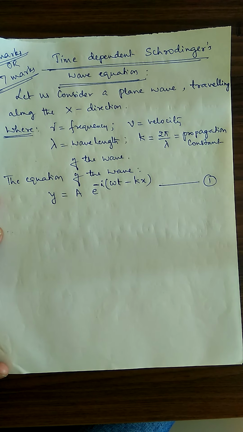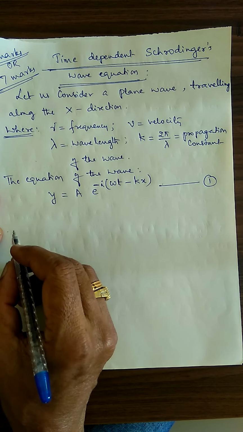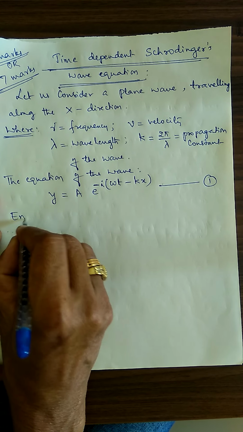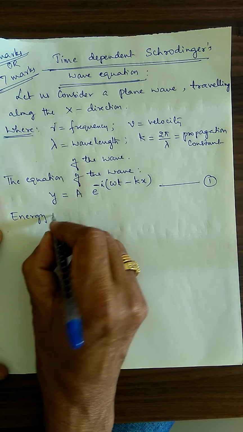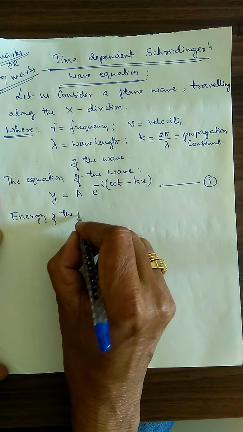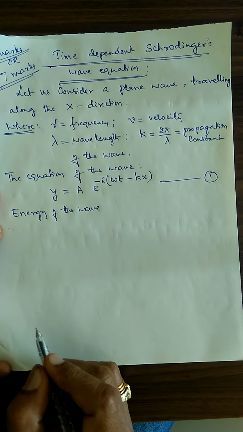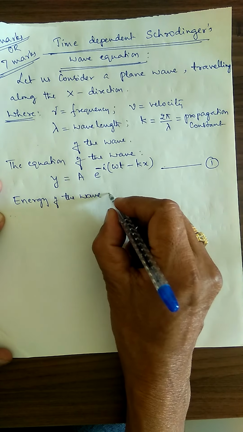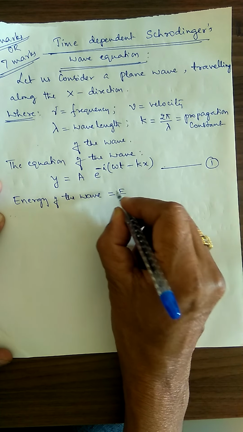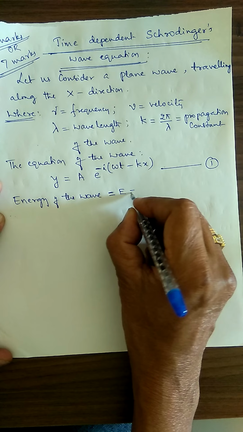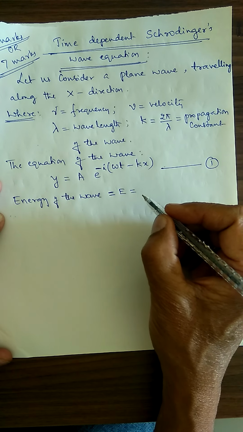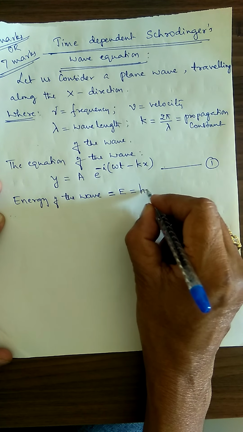Now I will write the energy for the wave and the momentum for the wave. Already we are aware of that. Energy of the wave is given by E is equal to h nu.